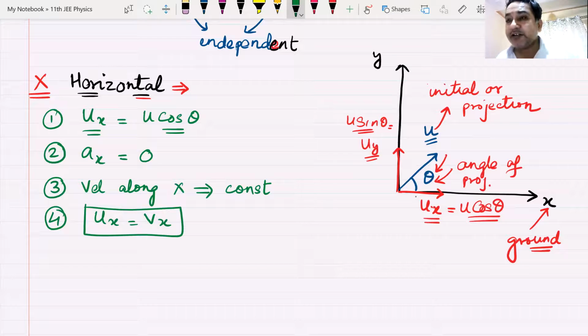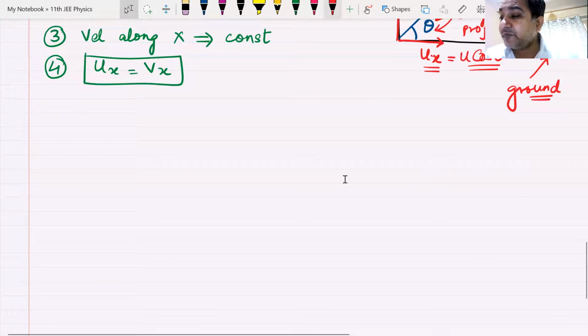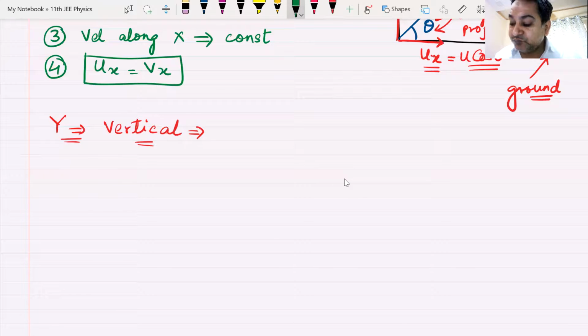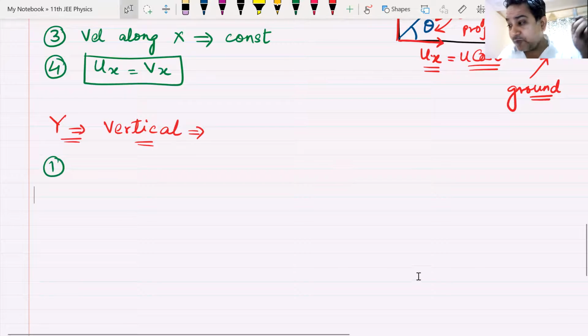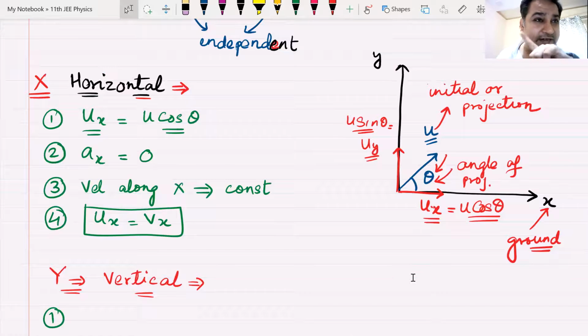Great. Now let us concentrate on the vertical component, the y-axis component. The initial velocity along y-axis. Remember, beta, I've forgotten one thing: you have to also take sign convention here, because we are doing the question with sign convention.